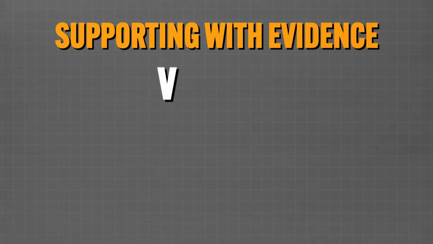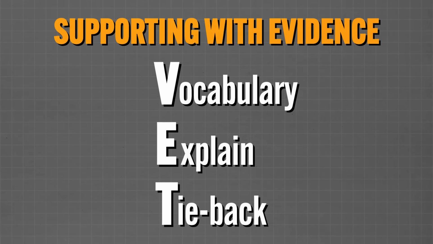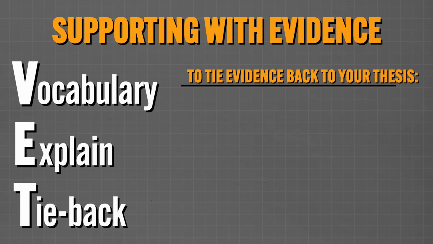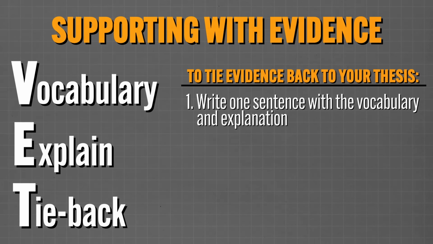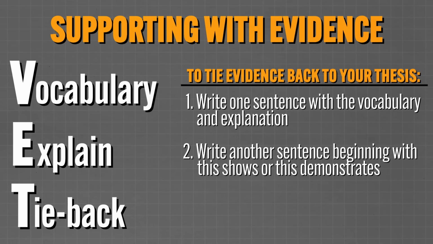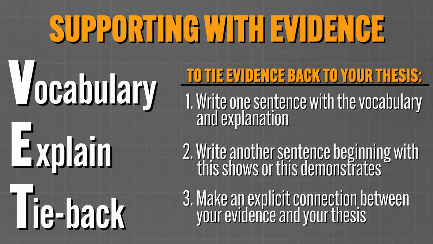Okay, now that you have a thesis, you have to support that thesis with evidence. In my opinion, the best way to do that is with the VET method: vocabulary, explain, tie back. Name a vocabulary word, explain what it means, and then tie it back to the thesis. And it's that last part that makes or breaks it. To tie evidence back to your thesis, write one sentence with the vocabulary and the explanation, and then write another sentence beginning with "this shows" or "this demonstrates," and then make an explicit connection between your evidence and your thesis.